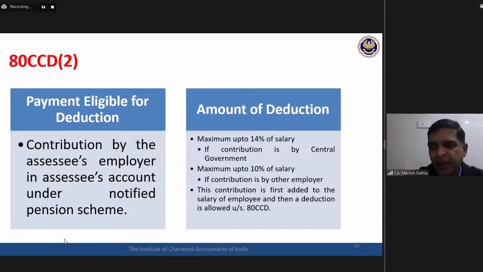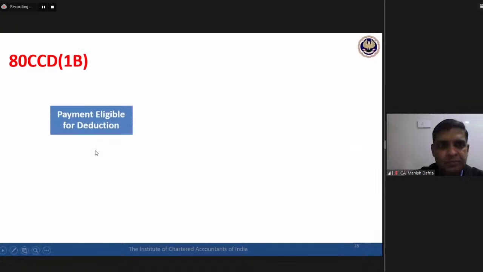Okay, then the third part of this 80CCD: 80CCD1, 80CCD2, and then the third one, that is 80CCD1B.